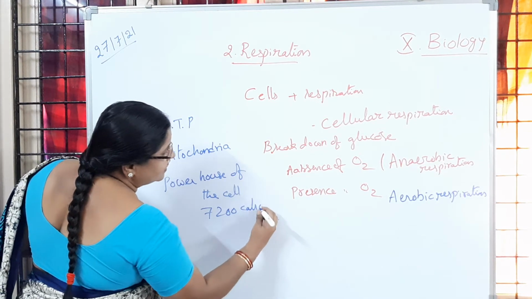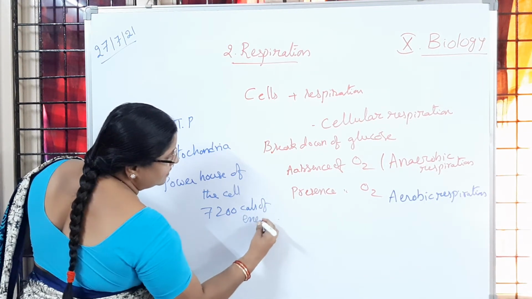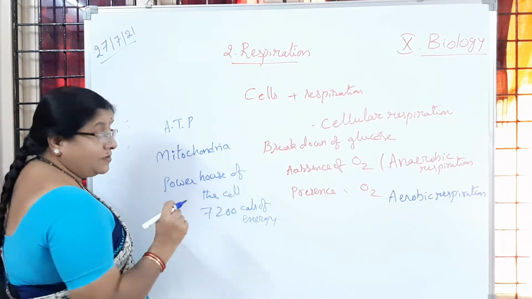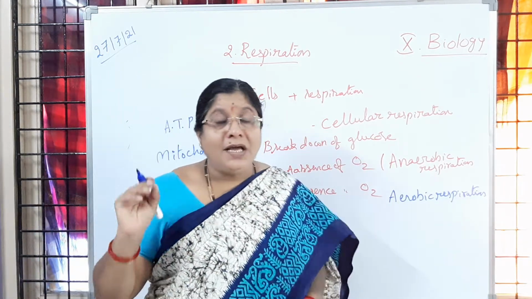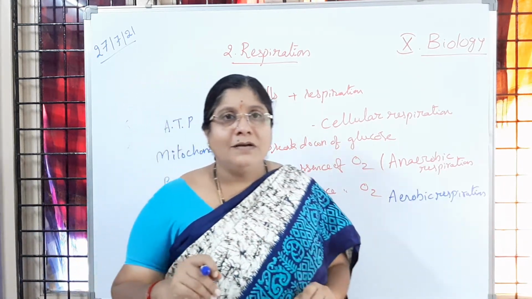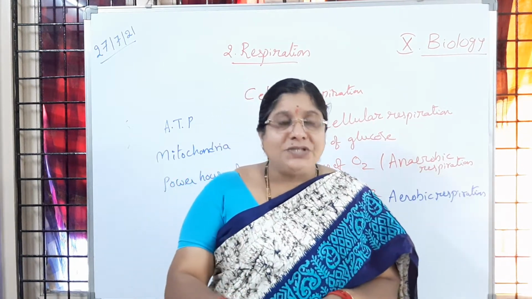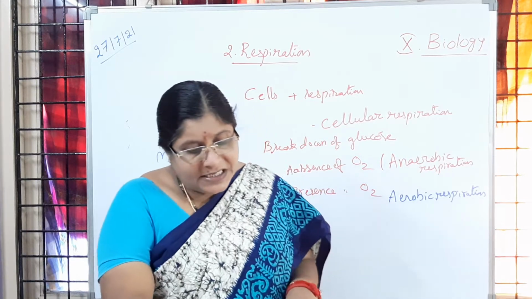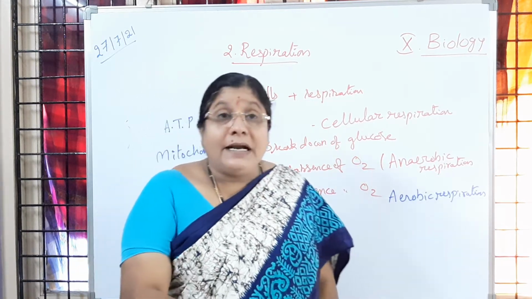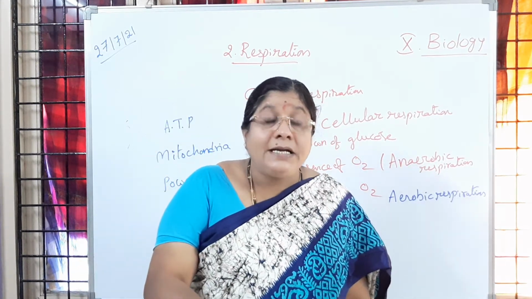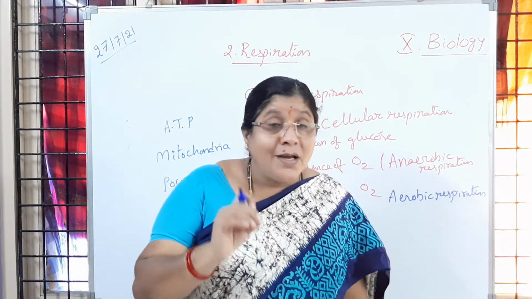When one ATP molecule is broken down during cellular respiration, 7,200 calories of energy is released, and that energy is stored in the phosphates.